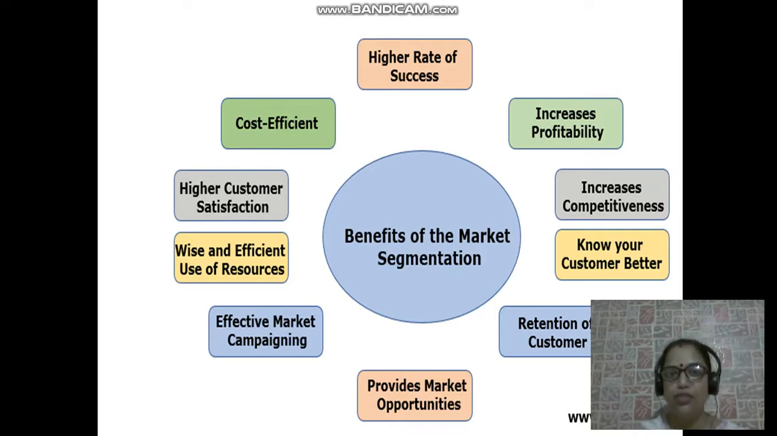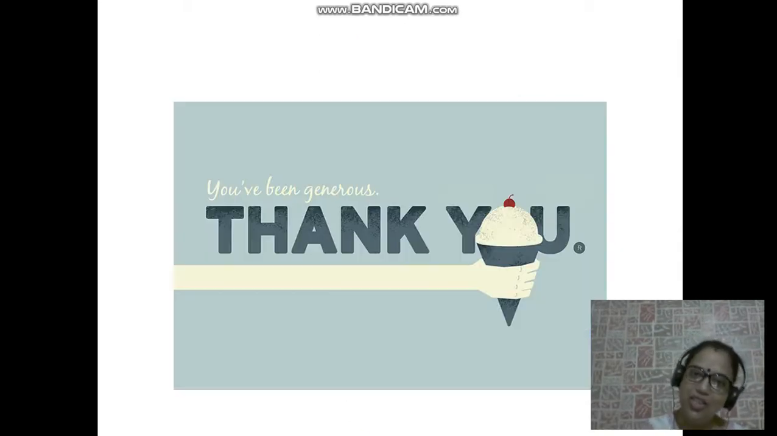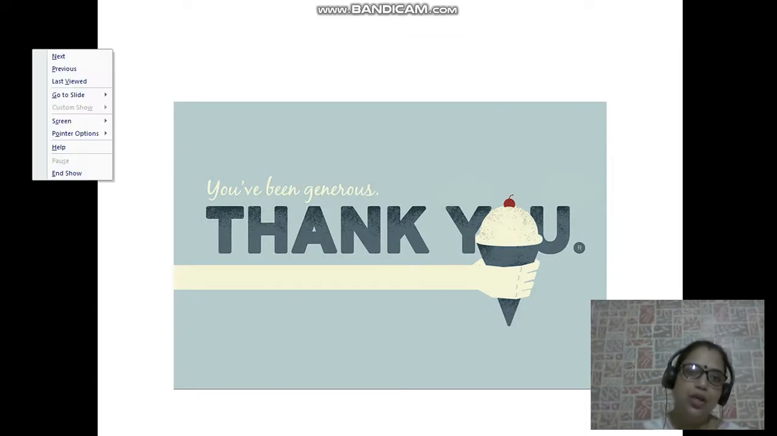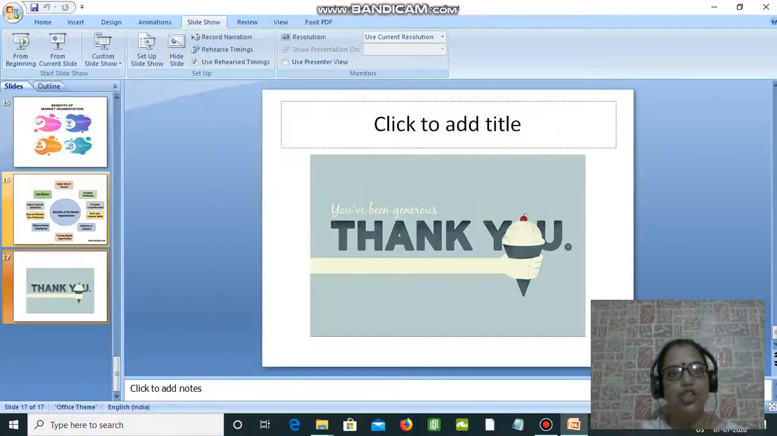Because you know how many resources you have and you also know your customers, there is efficient and wise use, getting the best out of your resources possible. There is higher customer satisfaction, because you know what your customer needs, you can effectively target them and attain higher customer satisfaction. And because of the same, whatever the amount invested, you get a cost-efficient strategy developed. That's all. I hope I was able to teach you about market segmentation, and thank you so much.